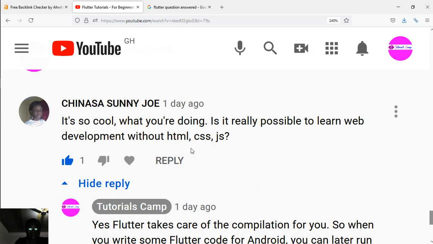So looking at this one, for example, it was asked by this beautiful lady here. His name is Chinasa Sanijo, right? He was asking, it's so cool what you are doing. Is it really possible to learn web development without HTML, CSS, and JavaScript? And the short answer is yes, right? You can definitely do it because Flutter takes care of the compilation of its code into other native operating systems for you, right? It does everything behind the scene for you. You don't need to worry yourself about it, right?